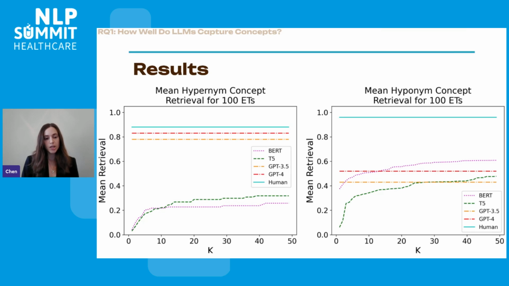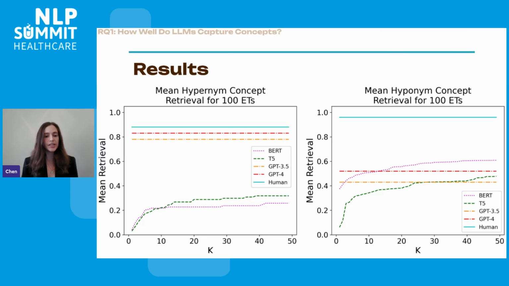And we stopped at k equals 50 just because if it didn't retrieve dog by the 50th location of completion, it will probably not be very likely. So that's why BERT and T5, which are the purple and green curves, change as a function of k, whereas the different curves are just static.